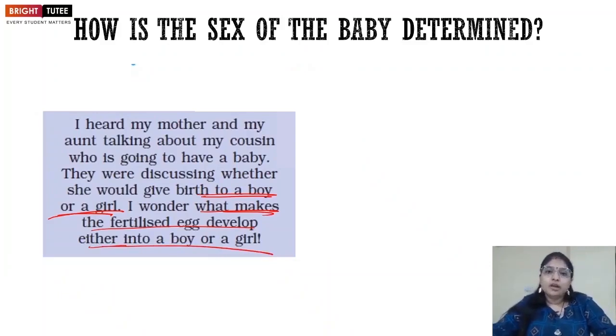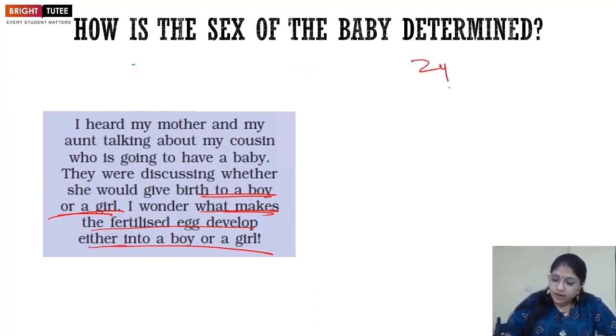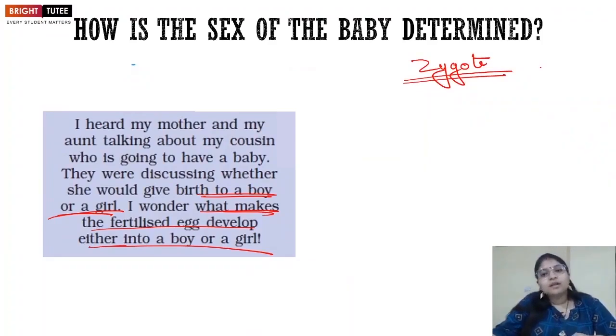Now, this is a very intriguing question, and all of you might have this confusion. When we were talking about fertilization in the previous session, we saw that the fusion of the nucleus of the male and the female gamete took place, which caused the formation of the zygote, right? So basically the zygote was a single cell caused by the fusion of the male and female gamete, right?